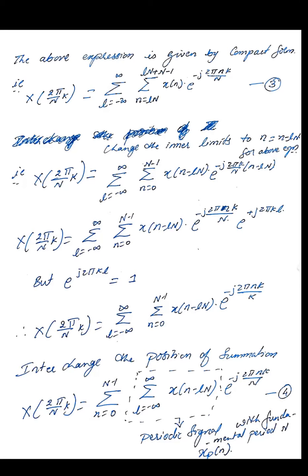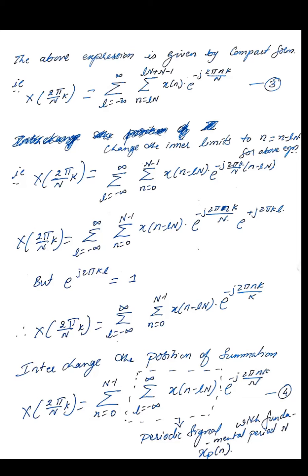Okay, now let us change the inner limit to a periodic representation. For the above equation 3, let us substitute small n is equal to n minus lN.